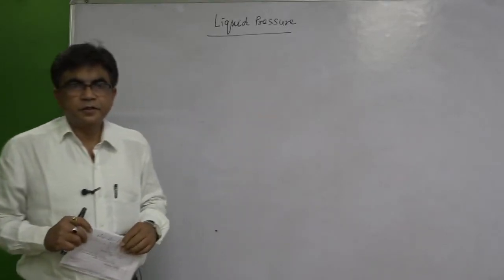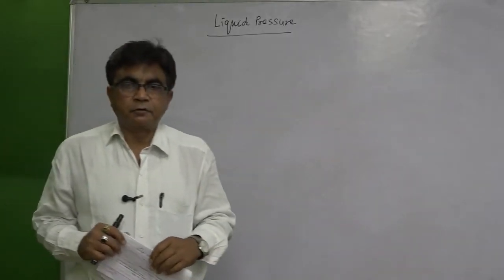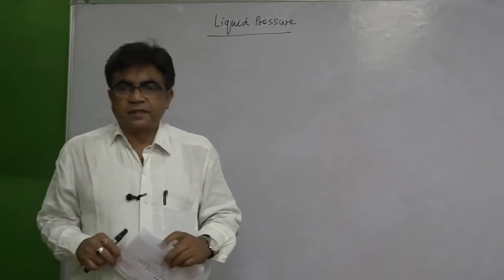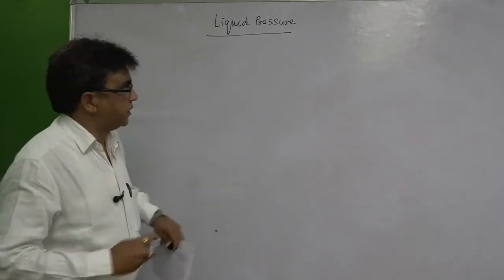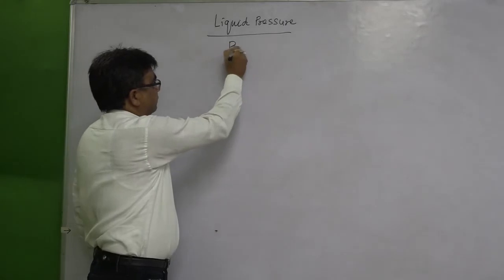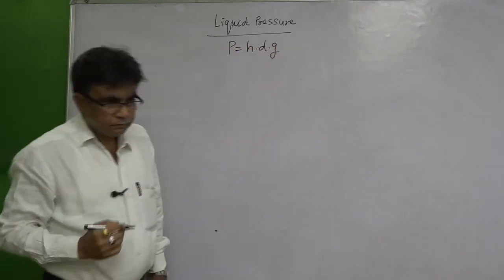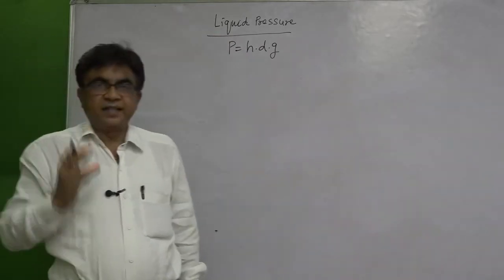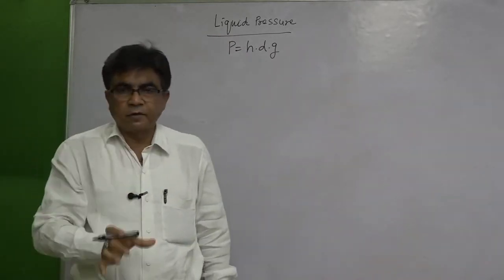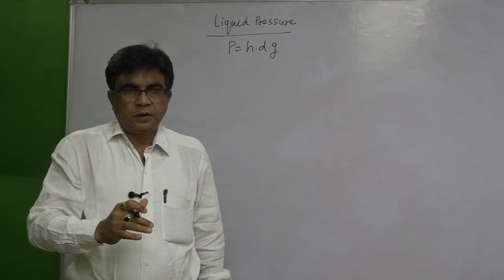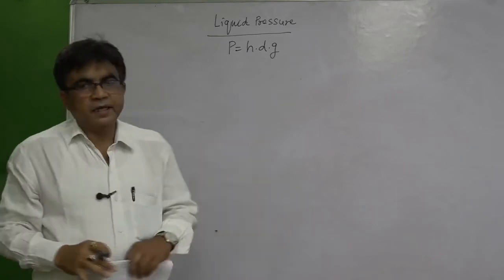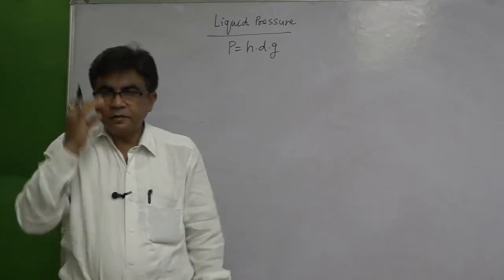Now, last class we were dealing with liquid pressure, and we have just come to know what is liquid pressure. P equals H into D into G, where H is the depth of the liquid column, D is the density of the liquid, and G is the acceleration due to gravity.